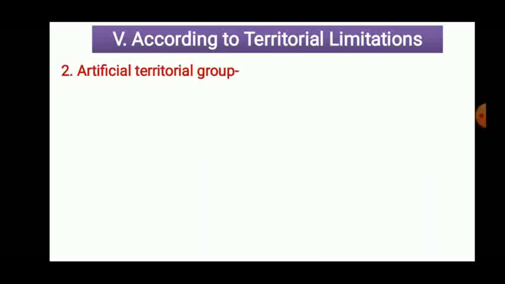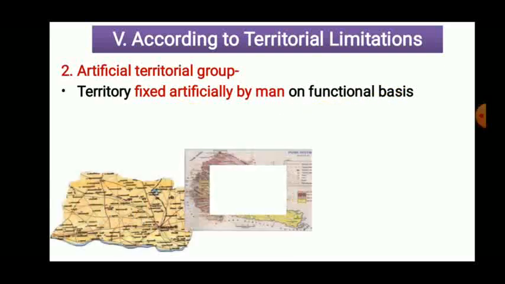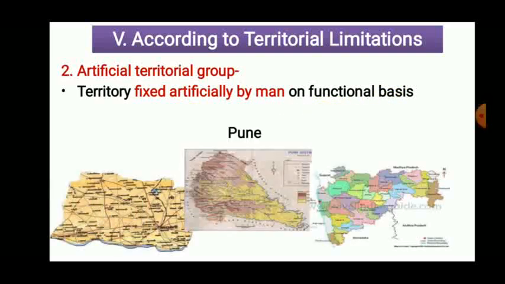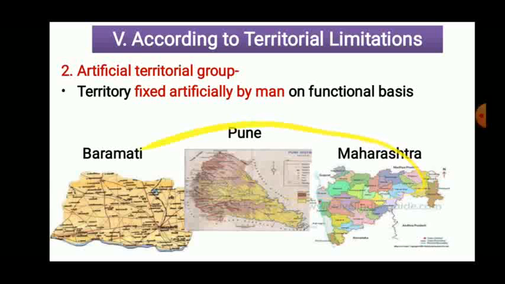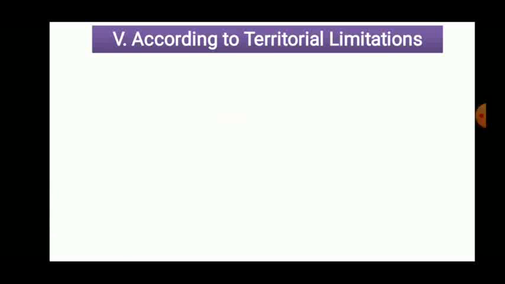Now the second one is the artificial group, that is, territorially fixed by man. So we form those particular groups and we form the boundaries of those groups. For example, the district, the talukas, places, state, the boundaries of countries. These boundaries are formed by human beings themselves. So village, taluka, district, state, countries are examples of artificial territorial groups.